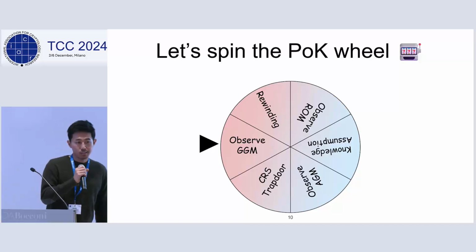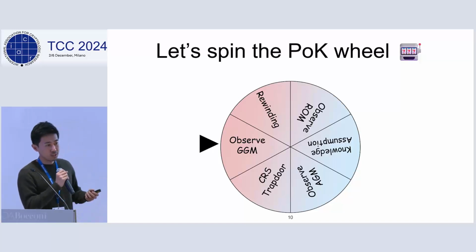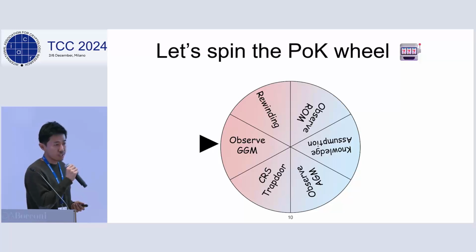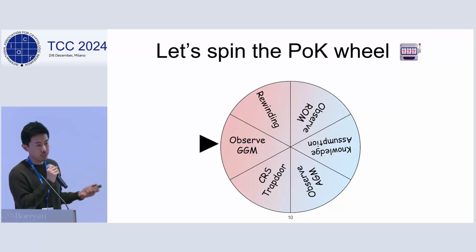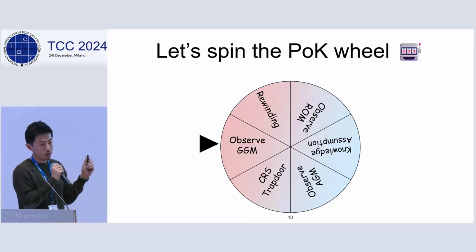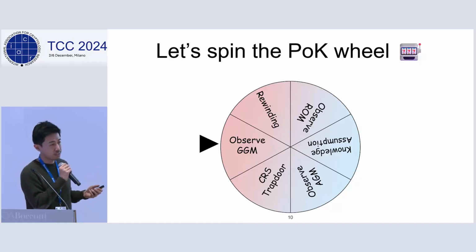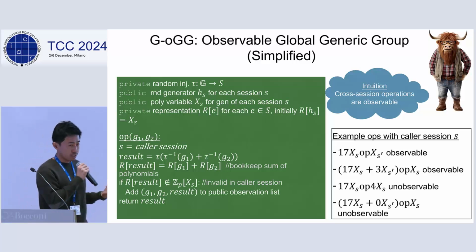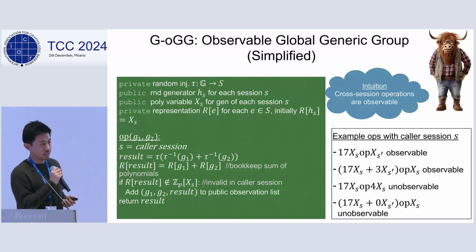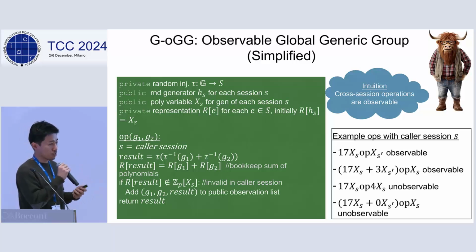So to be a bit more precise, in the GGM, we define some generic group oracle which accepts operation queries, and then the operation query comes from some random encodings, and then the oracle performs generic operations internally, and then it outputs the random encoding of the corresponding output group element. So once you define a generic group, we can sort of replicate the approach from the generic random oracle, the global random oracle model.